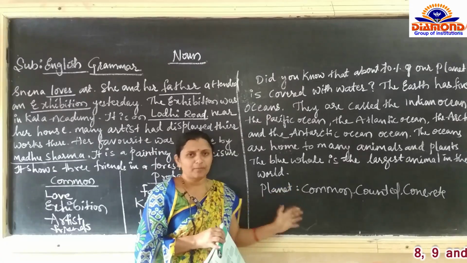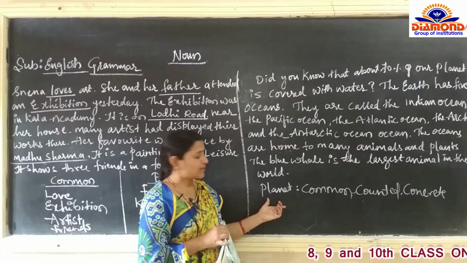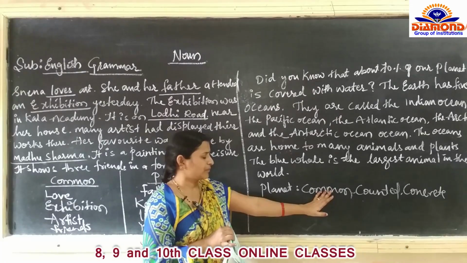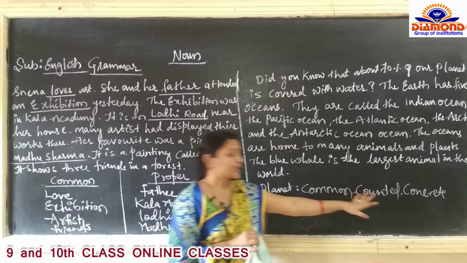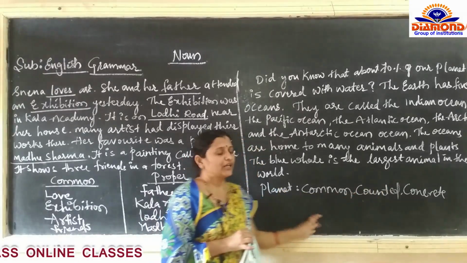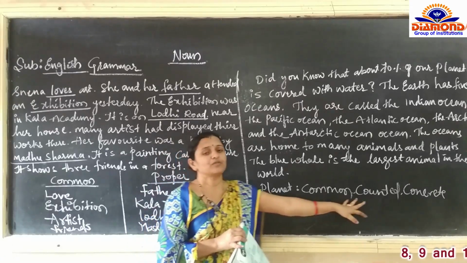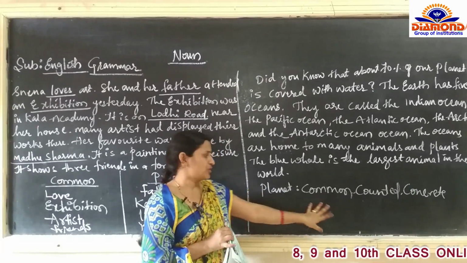Planet is also a name. They have given one example: planet is a common noun, it can be counted, and it is a concrete noun. Only one name is there, and we can say there are different types of nouns.